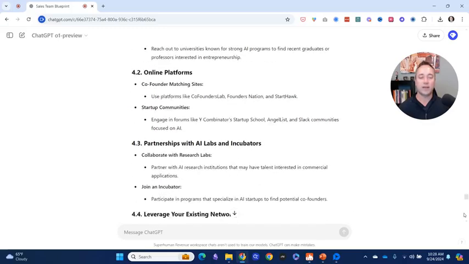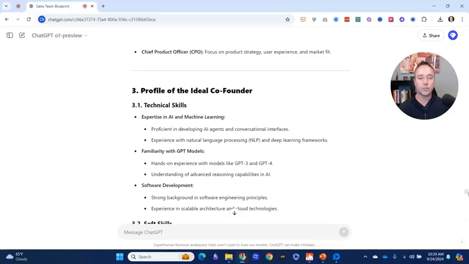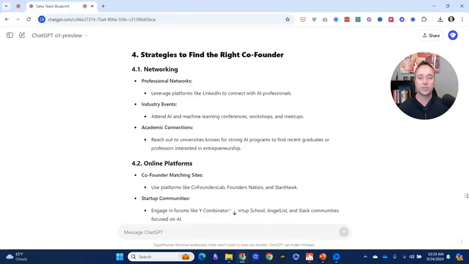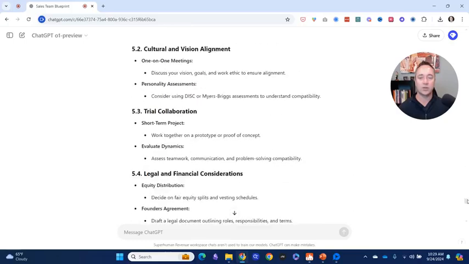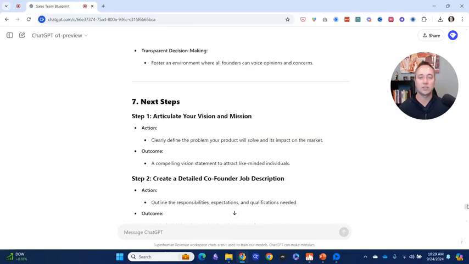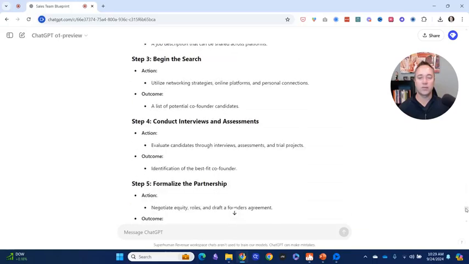And this is advice that I've gotten from other folks on my podcast, like CEOs, and what they've done. So that's how I know this is good. It's got platforms with matching sites, which is great. On top of it too, existing network, screening, cultural, legal, balanced team, mission, vision, begin the search.